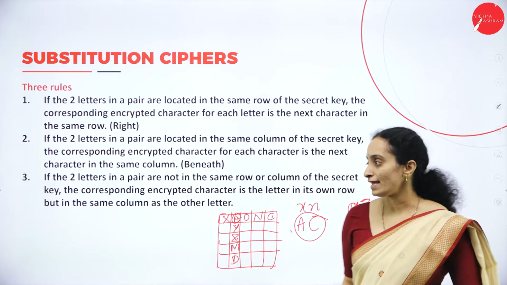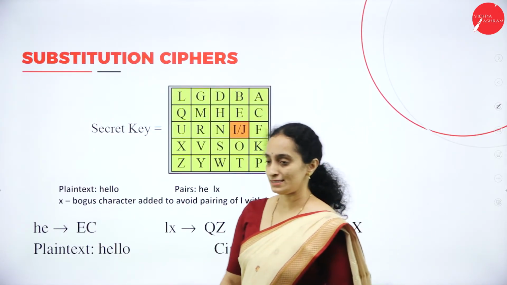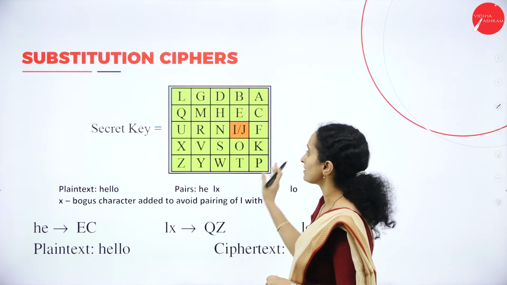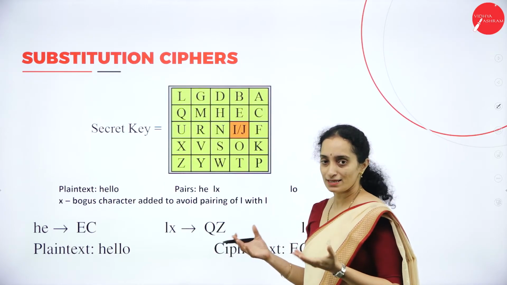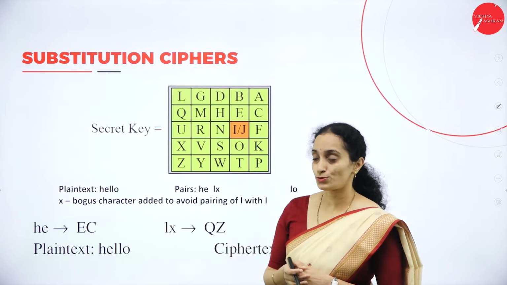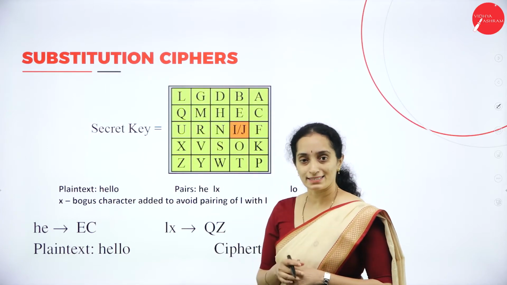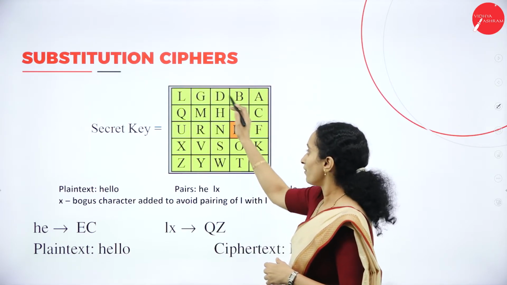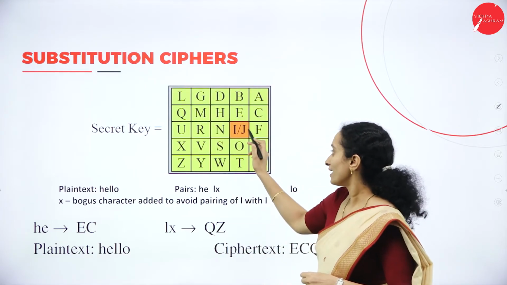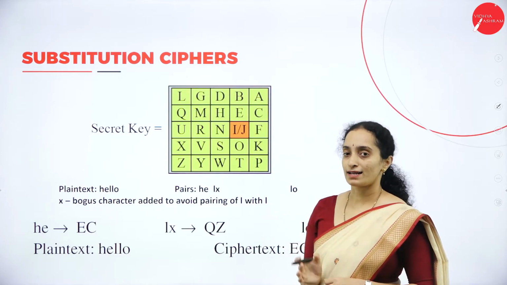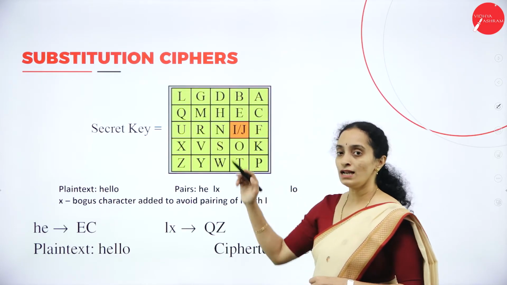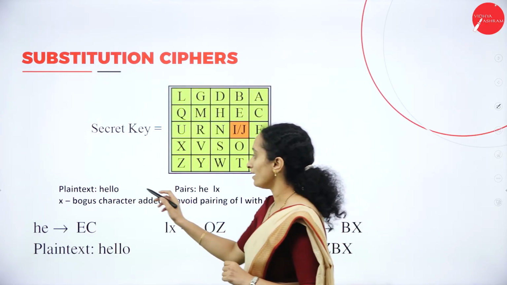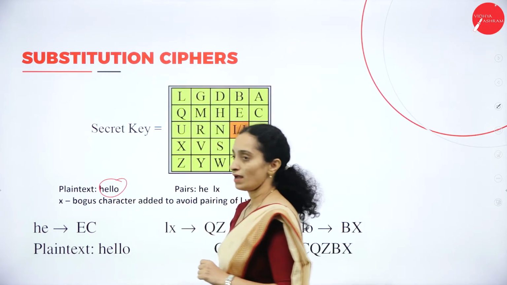All right, let us take an example where you have a matrix of characters. You can change the matrix. There is no stringent rule that the keys must be arranged like this only; you can have any set. For the matrix purpose, the letters I and J are considered a single cell. Now, we have the plain text, HELLO.